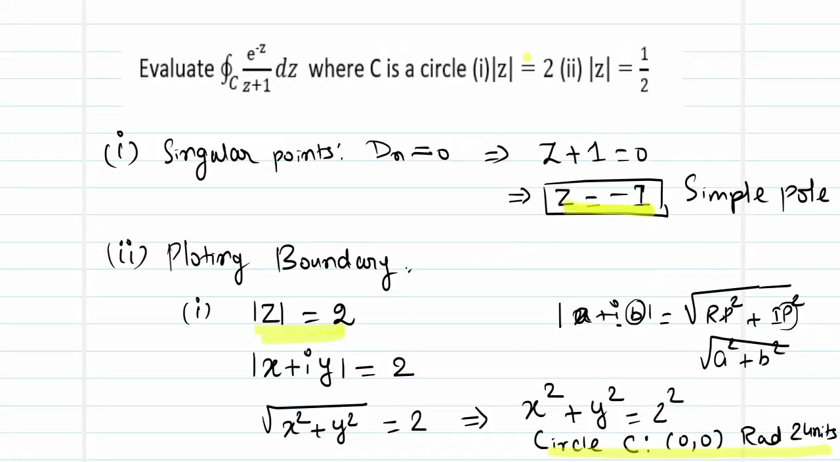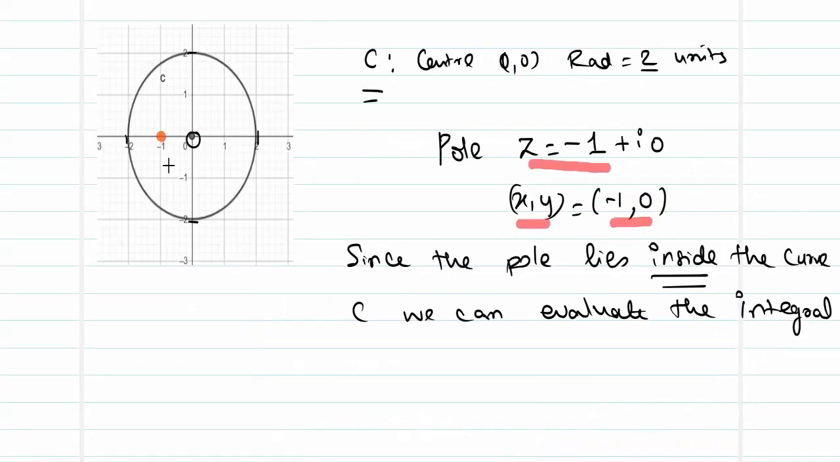So what did we do in the first step? We computed the pole by equating the denominator to 0. What did we do in the second step? We plotted the given region or the curve. In the third step, what did we do? In step 3, we checked whether the given pole is going to lie inside or outside. If it lies inside, I can evaluate the integral. When it lies outside, what will happen? The value of the integral will become 0.